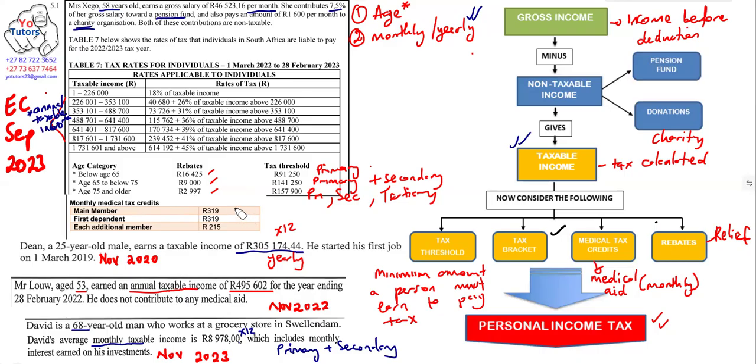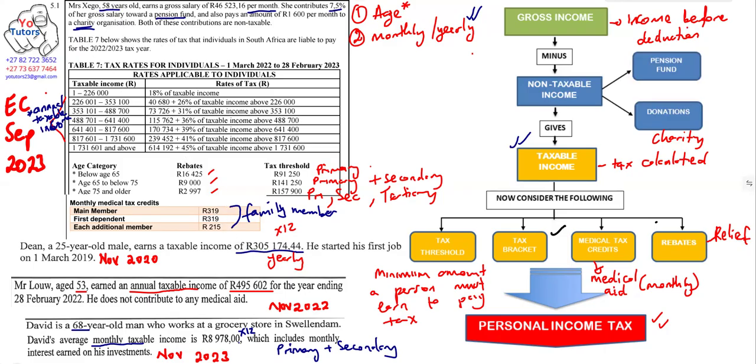So in this case here, you are looking at a family, to say how many family members. So you are looking at family members that are part of the family included in the medical aid. In that case, you must make sure that when you're adding everything on the medical credits, you get everything included, and again you multiply it by 12 to get the annual contribution.